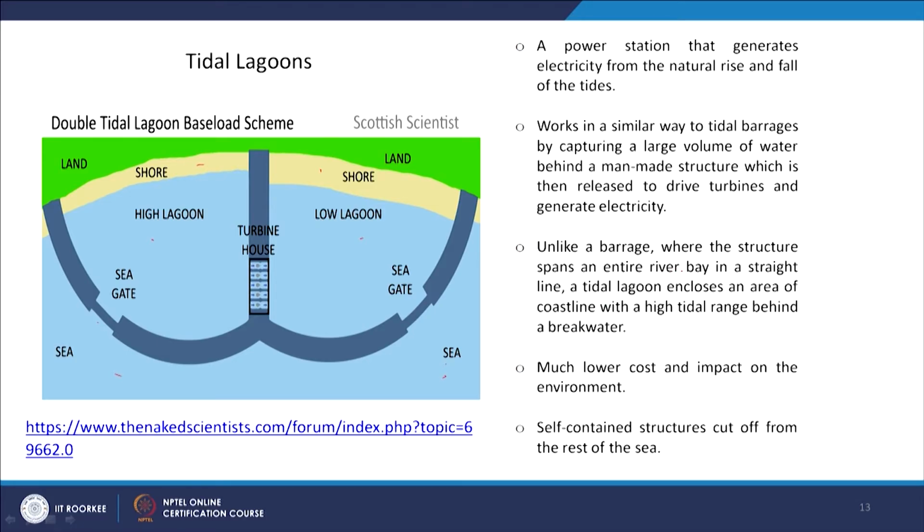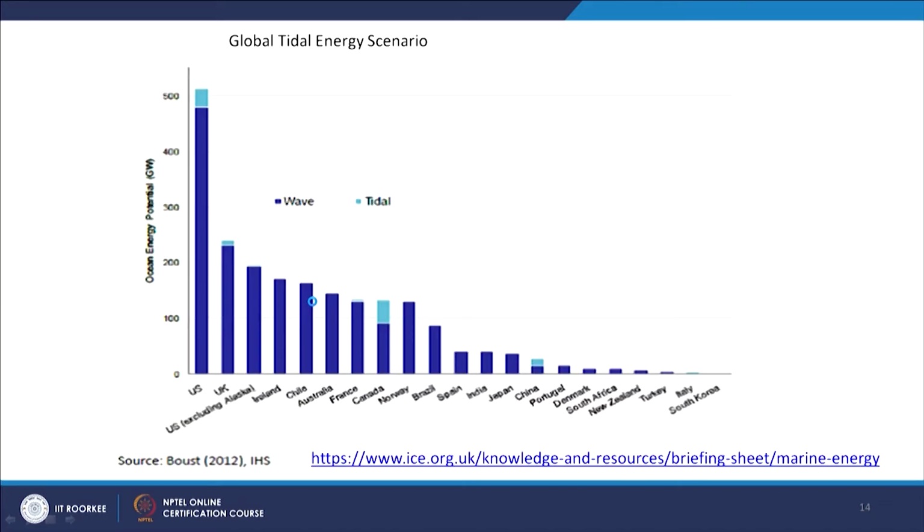Unlike a barrage, where the structure spans an entire river or bay in a straight line, a tidal lagoon encloses an area of coastline with a high tidal range behind a breakwater. So, this is not a very lengthy structure, it is a confined structure, with much lower cost and impact on the environment. Self-contained structures cut off from the rest of the sea. So, these are the advantages of the tidal lagoons with respect to the tidal barrage.